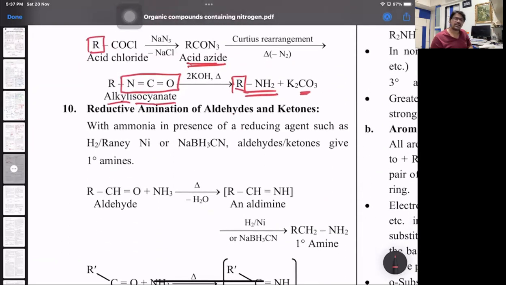Next part we have is reductive amination of aldehydes and ketones. This is what we have already done in aldehydes, if anybody remembers. With ammonia in the presence of a reducing agent like hydrogen over nickel or NaBH3CN. What is NaBH3CN? Please write the name: sodium cyanoborohydride.